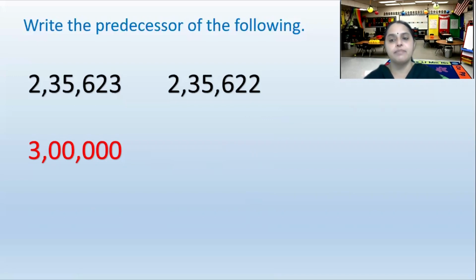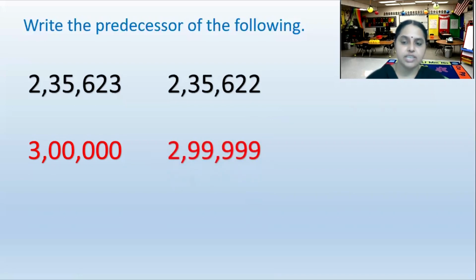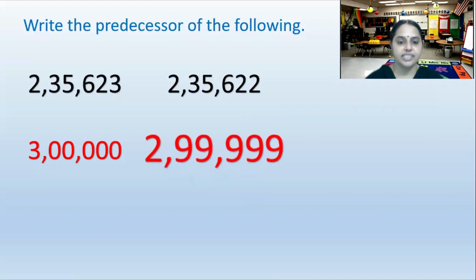So when we subtract 1, we will get 2,99,999. 2,99,999 is the predecessor of 3 lakh. So what will be the predecessor of 5 lakh? 4,99,999. Very good. I think everyone has understood the concept.